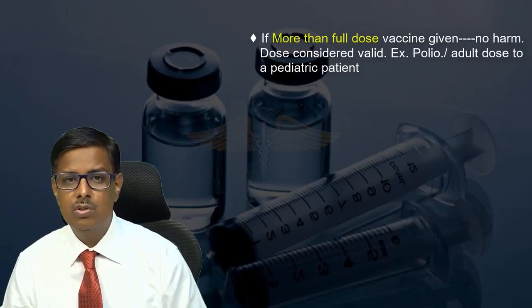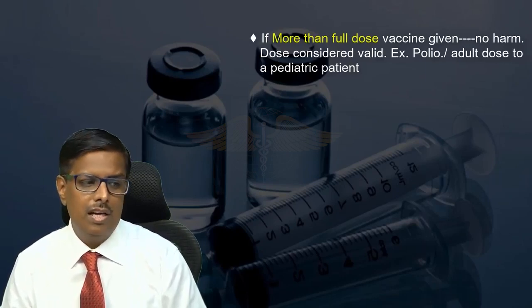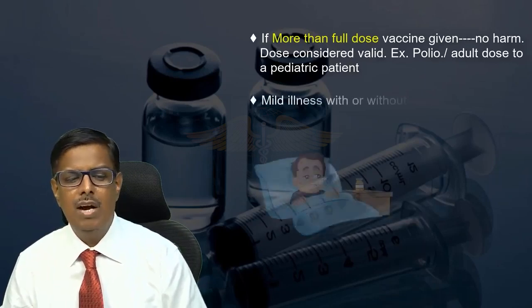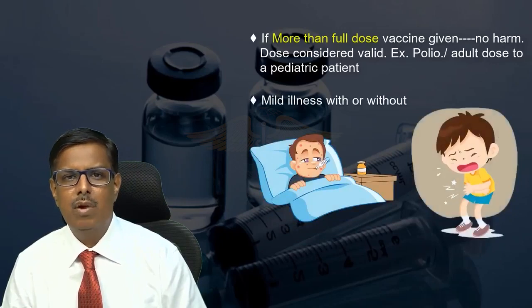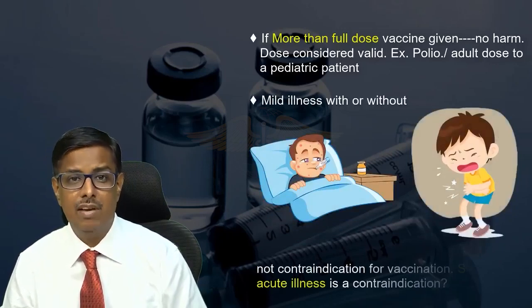Of course, we don't use adult doses in pediatric population, but at least there will be no harm. That dose will be considered as valid. Next point, mild illnesses or mild fever, mild respiratory tract infection, mild gastroenteritis or any other mild illness is not a contraindication for giving vaccine.